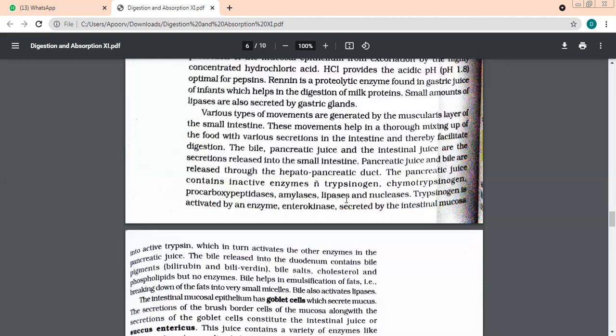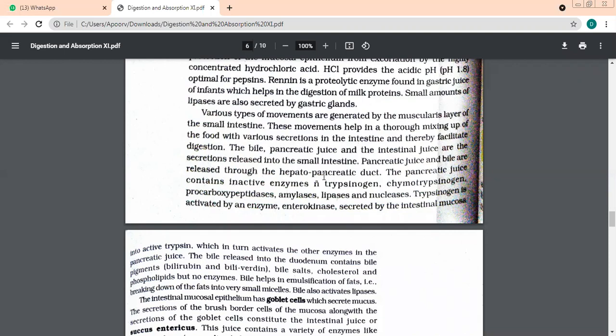Two things help in digestion there: one is the muscularis layer, and number two, the secretions present there. We said three secretions: bile, pancreatic juice, and intestinal juice. Pancreatic juice and bile both come through a duct known as? Hepatopancreatic duct. Yes, beta.